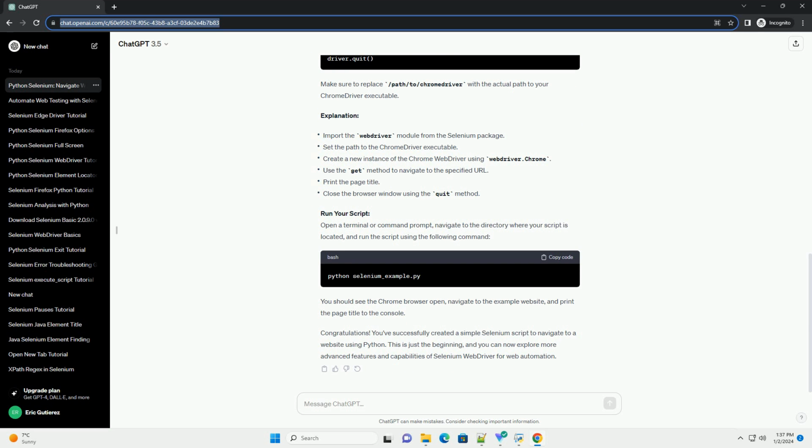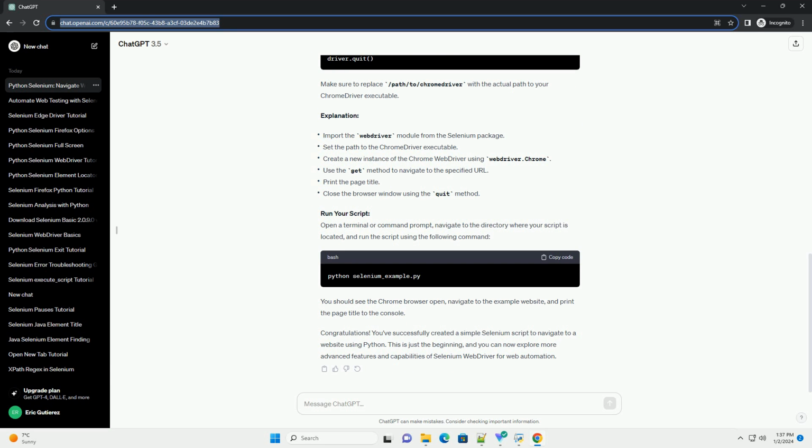Create a new Python script, for example selenium_example.py, and open it in your favorite text editor or IDE. Copy and paste the following code. Make sure to replace /path/to/chromedriver with the actual path to your chromedriver executable.